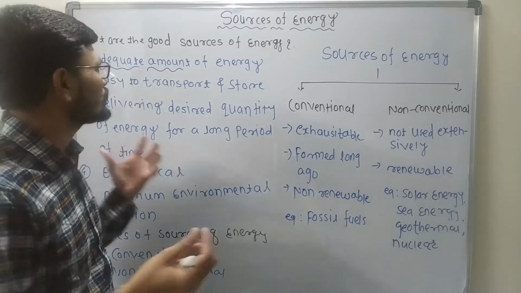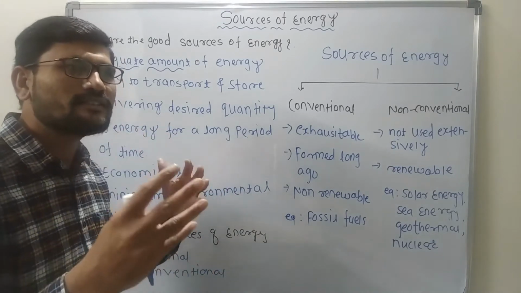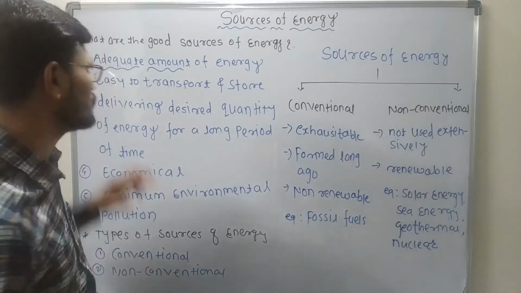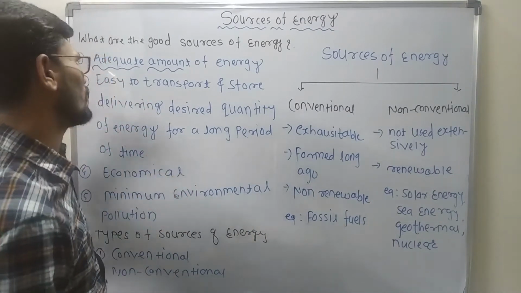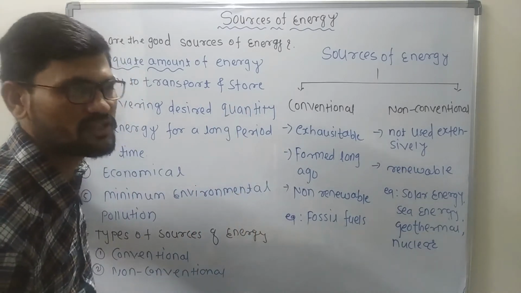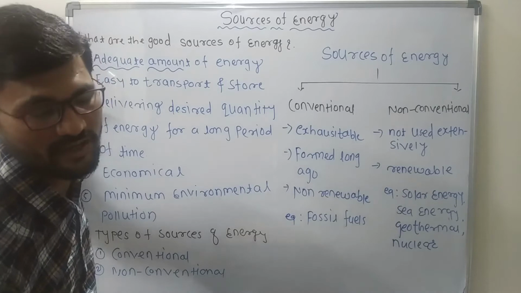Why in an adequate amount? Until and unless the source is enough and present wherever it is going to be used, it cannot be used. So for that purpose, the first criteria to select the source of energy is that the source of energy must be present in adequate amount.